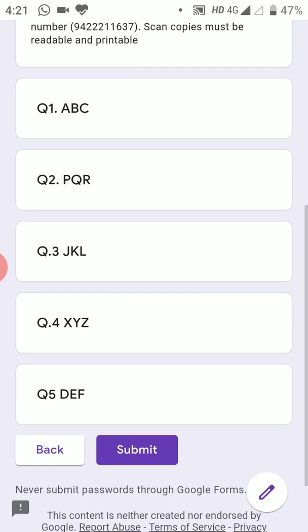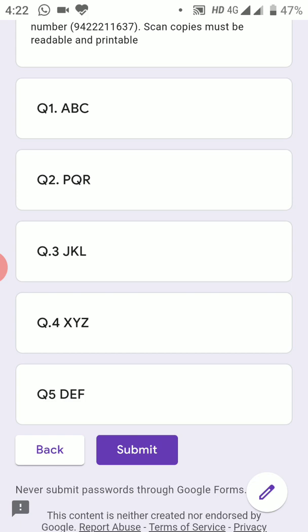Okay, so now here what problem you can face is, once you click on the submit option, this form will get closed. So what I will suggest you is, when you come to section 2, write down all the 5 questions on a separate page. Because once you submit this Google form, you will not be able to return back to the previous page.